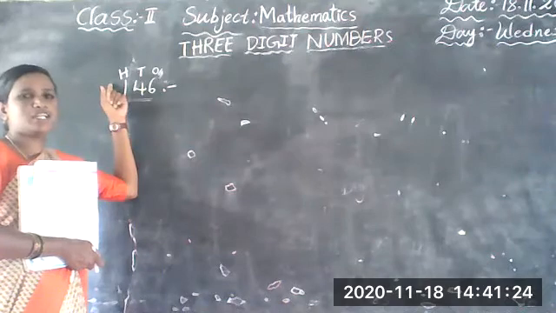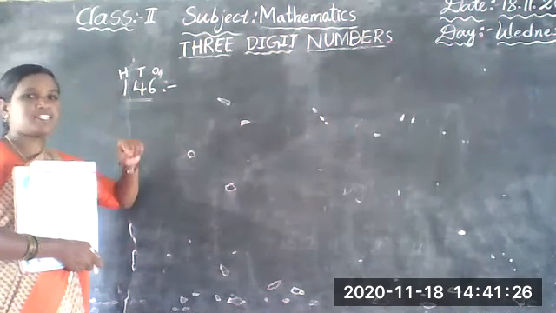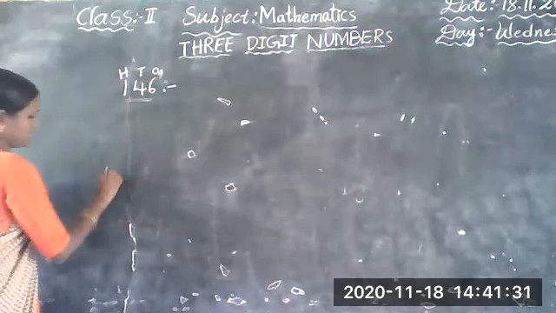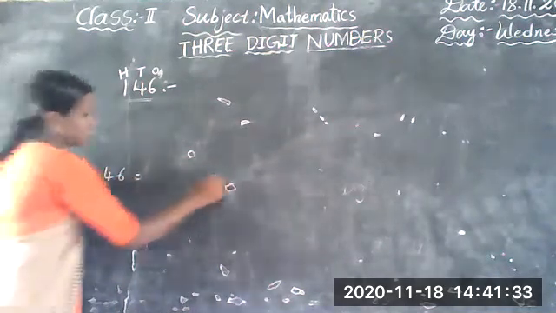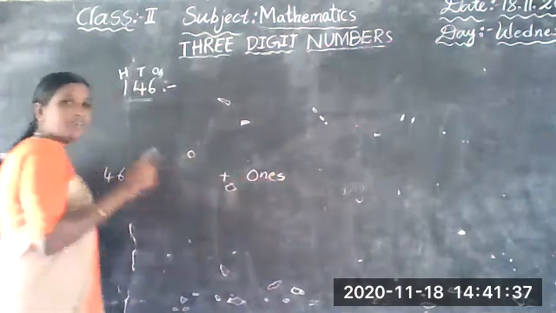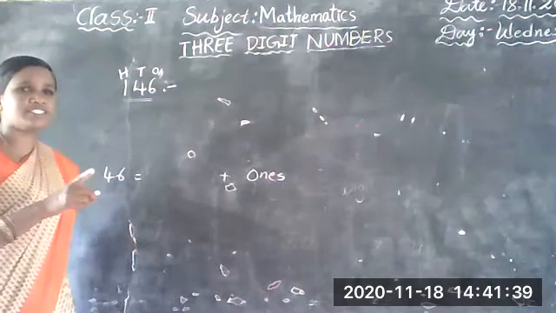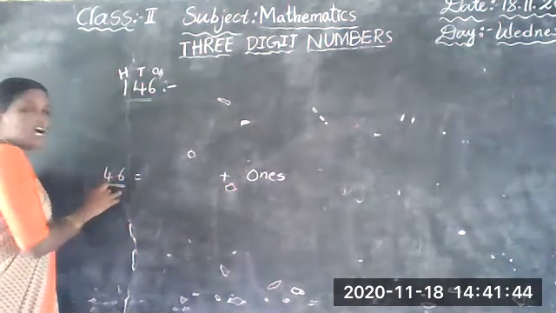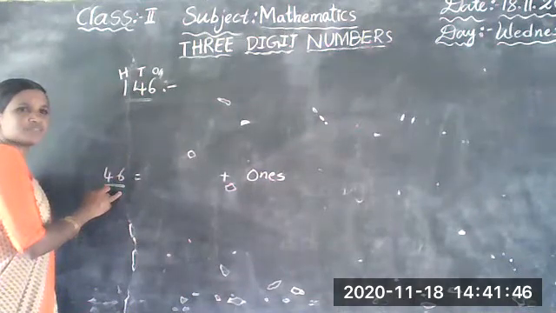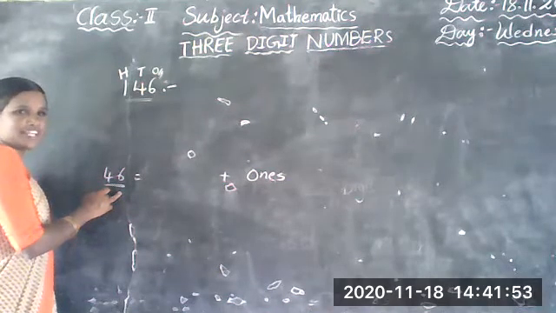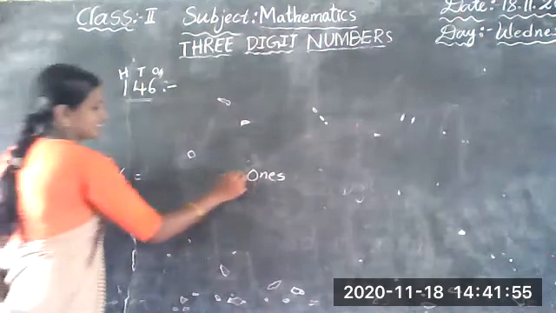We learned already 2-digit numbers. How many ones are there? How many tens are there? For example, 46. In this 46, how many ones are there? Show with your fingers. 6 ones.